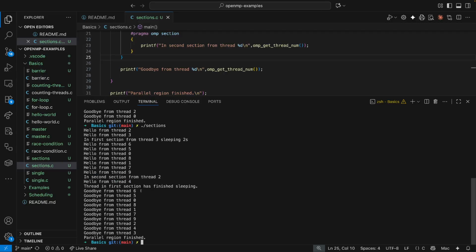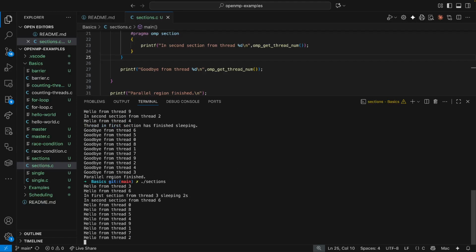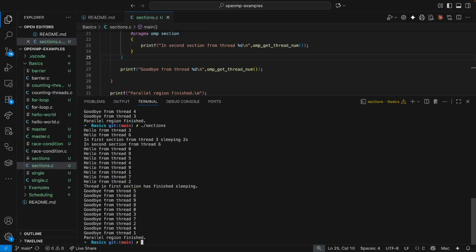This time, the first section, thread 3 executes it. Second section, thread 2. And so on and so forth.